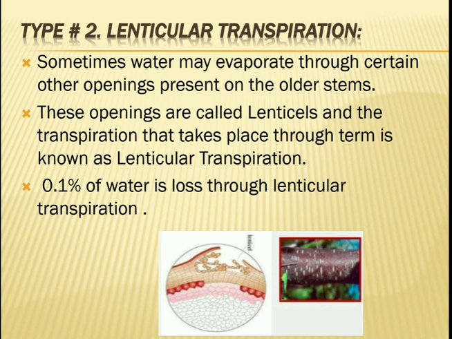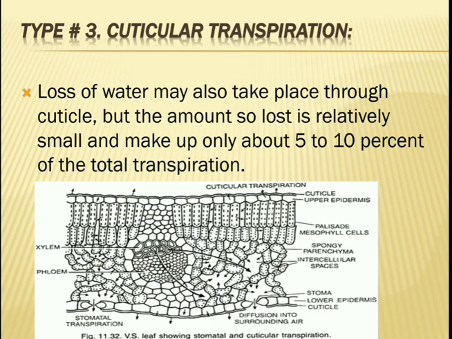So once again I will repeat, what is lenticular transpiration? Lenticels are the openings present on the older part of the stem or on the woody fruit, and the transpiration that occurs through the lenticel is called lenticular transpiration. 0.1% of water is lost through lenticular transpiration. Now the next, third type is cuticular transpiration.